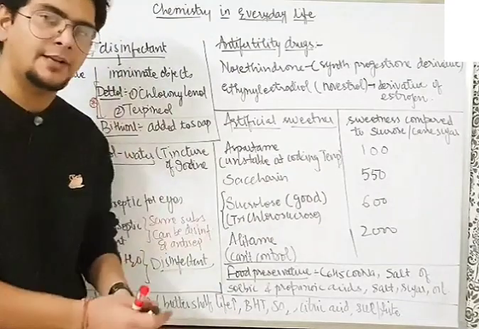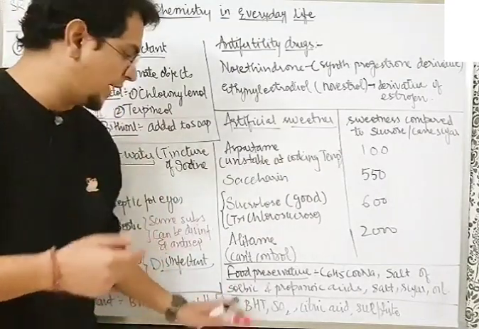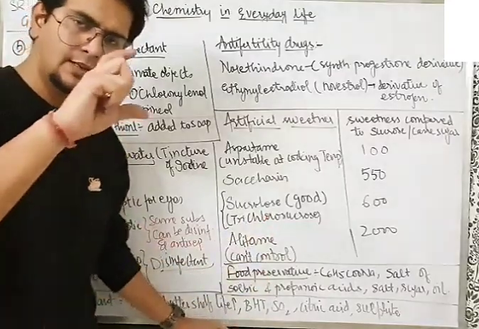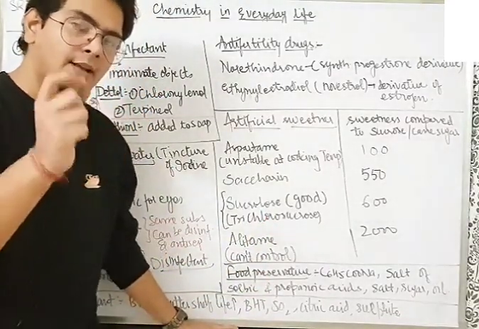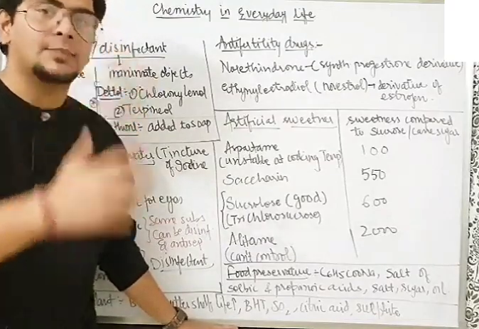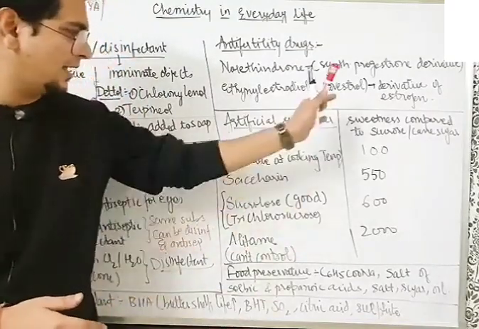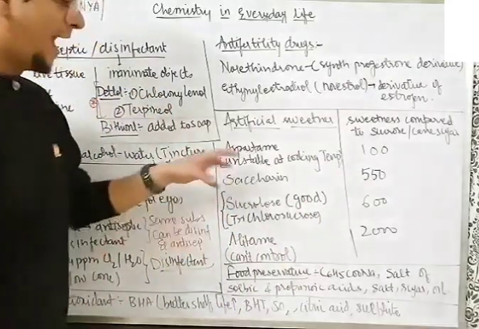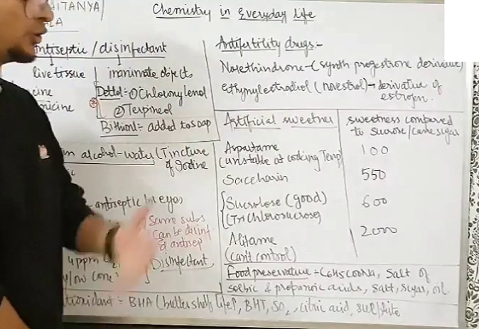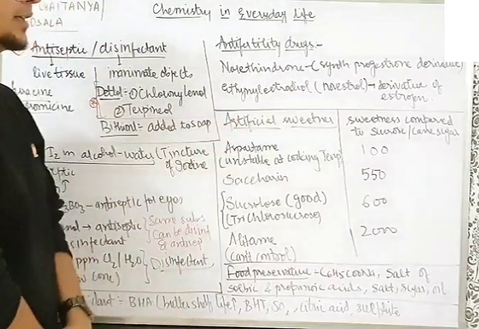So a very small amount is needed. You might have seen sugar-free tablets; sugar-free actually contains sucralose. We just add one tablet and sweetness comes sufficiently, because they are much sweeter than the normal cane sugar that you use. Aspartame is unstable at cooking temperature, so it is used in cold drinks. It is 100 times sweeter than cane sugar.